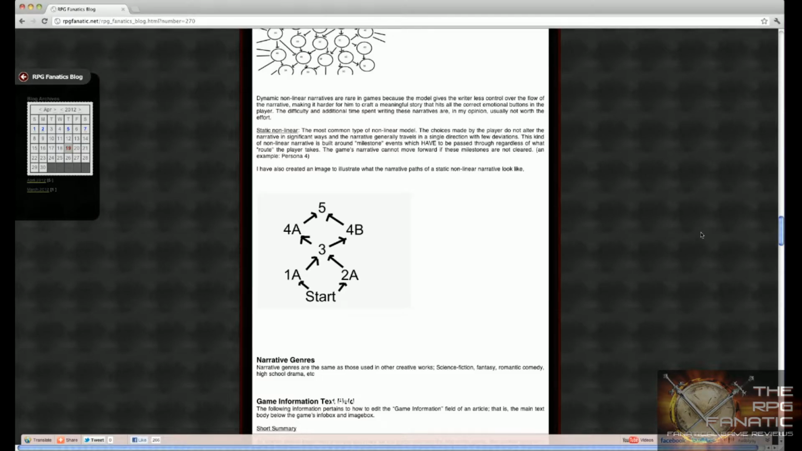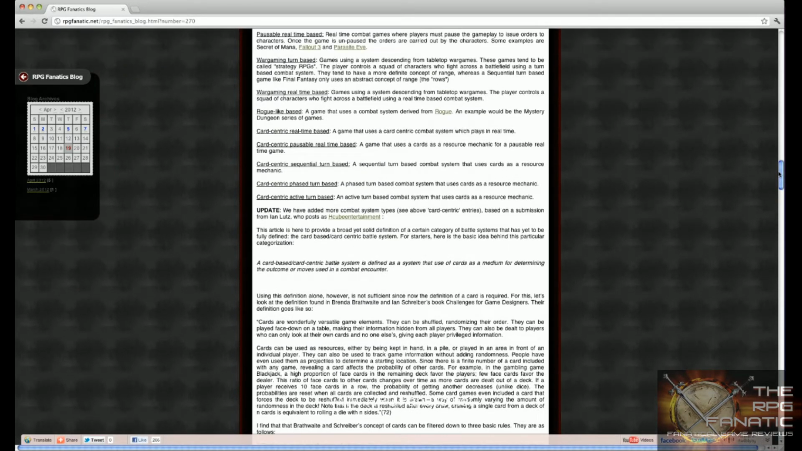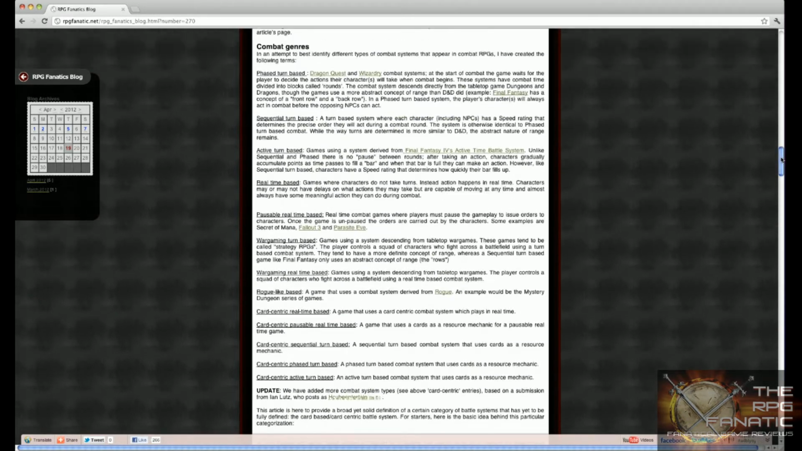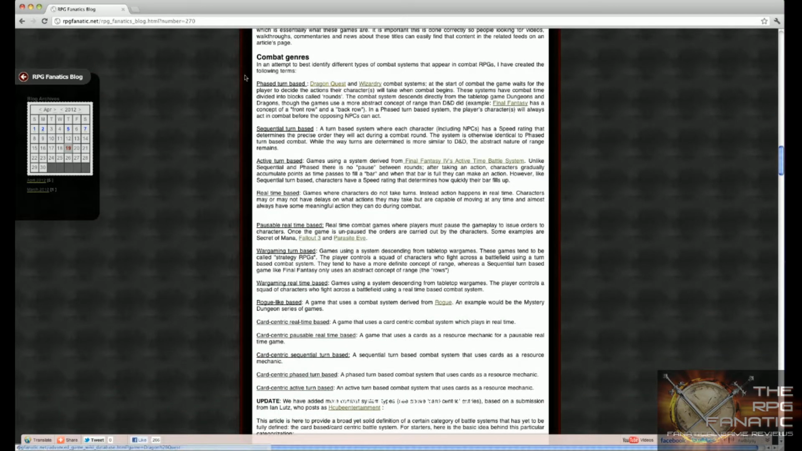So, now for combat. That's another important thing that we should discuss a bit, because this can be kind of complicated. With combat genres, it's not just turn-based or action RPG.